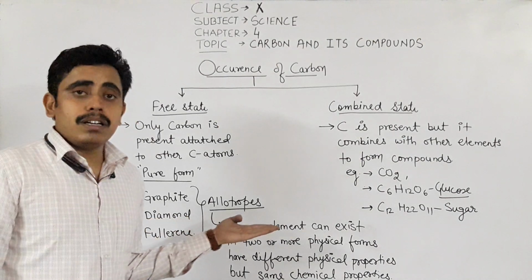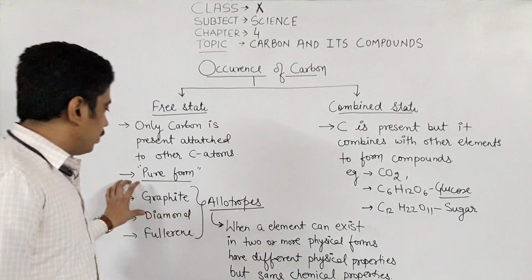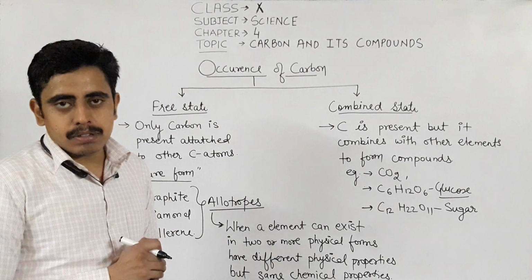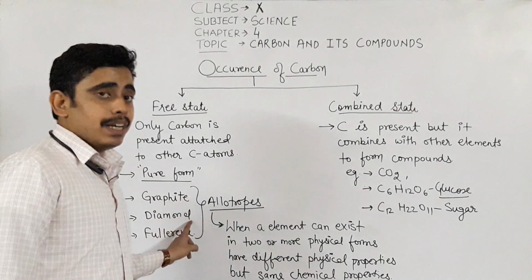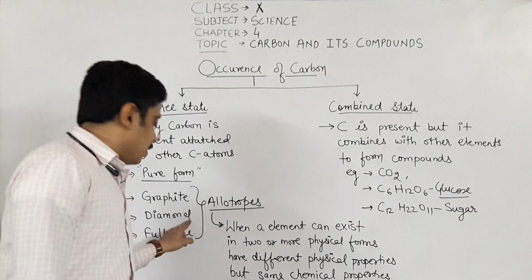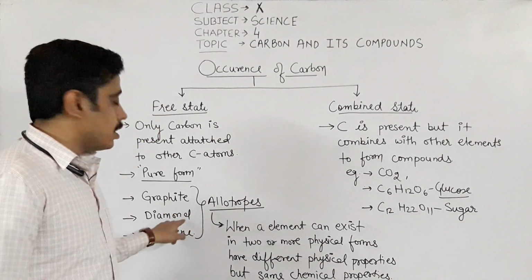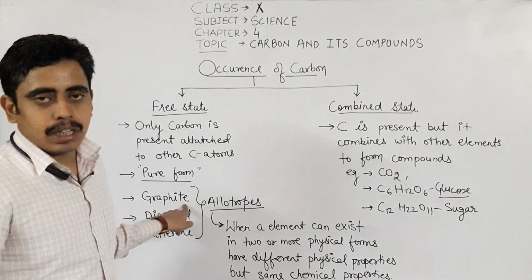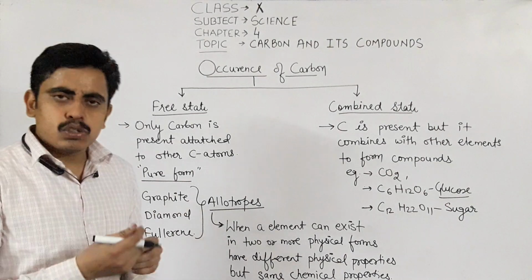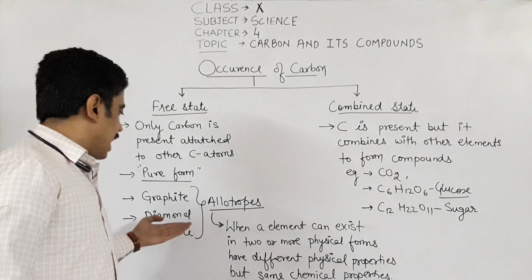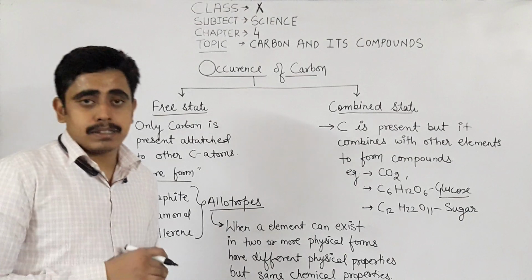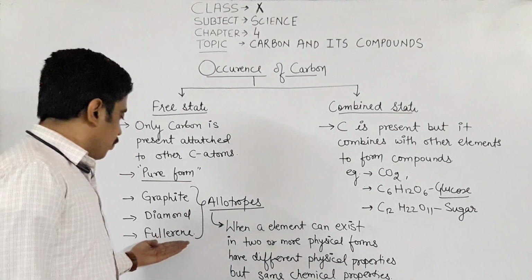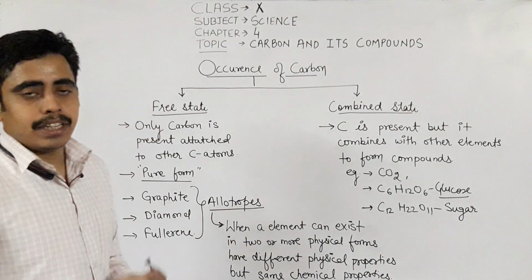Diamond is used to make jewelry. Do you know both are different forms of carbon? They are made up of only carbon atoms. They have different physical properties. Diamond is a poor conductor of electricity. Graphite, on the other hand, is a good conductor of electricity. Graphite is a soft form of carbon and diamond is the hardest natural substance present on the earth. And fullerene, we will also discuss later in this topic.